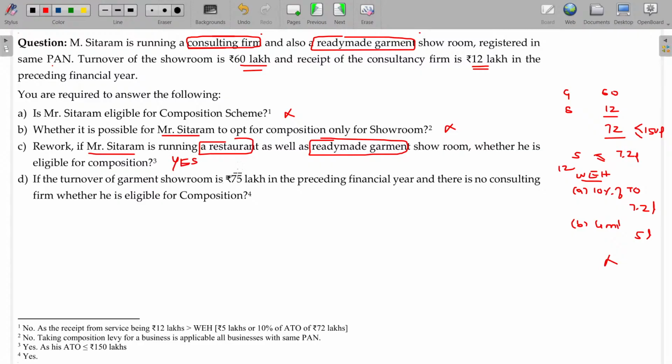If the turnover of the garment showroom is 75 lakhs in the preceding financial year and there is no consulting firm, whether he is eligible for the composition scheme? Yes. If it is only the garment showroom without consultancy, up to 150 lakhs he has the limit, so he can still enjoy. So first case not possible, second case not possible, third case restaurant will be considered as eligible under the first section itself, where the 150 lakhs limit will be there. When a service component other than catering service is there, then the problem arises. Clear?